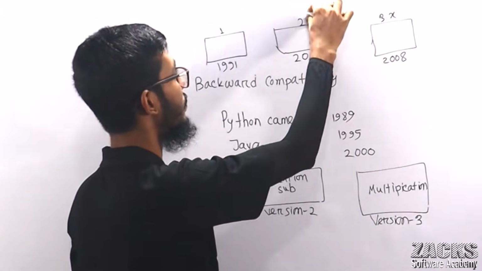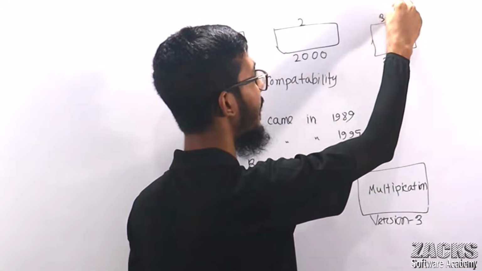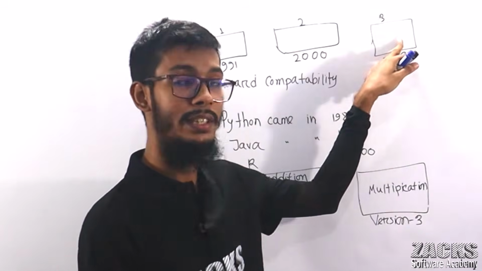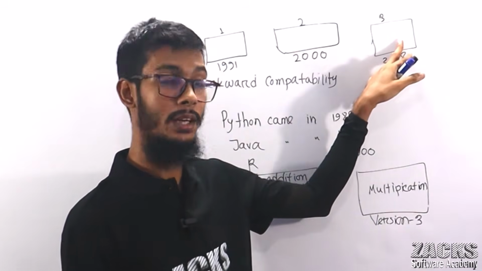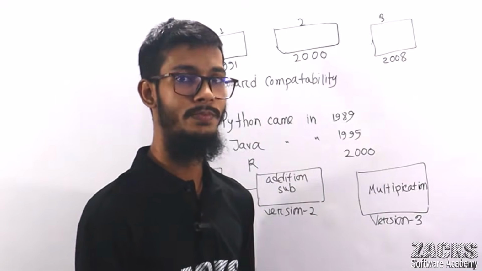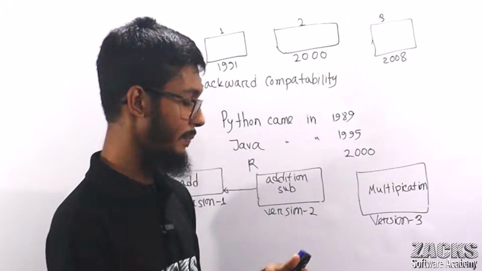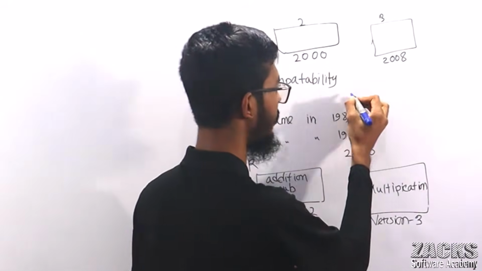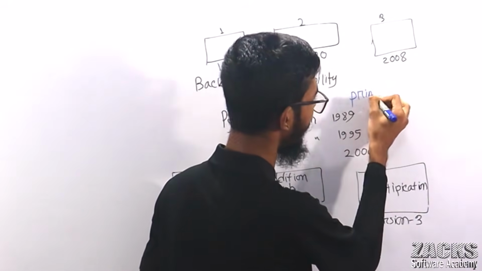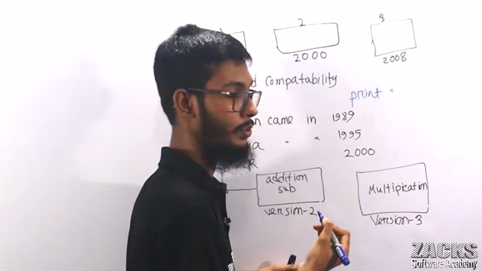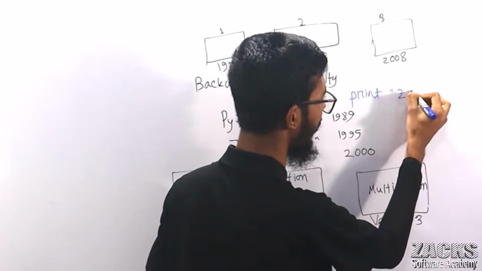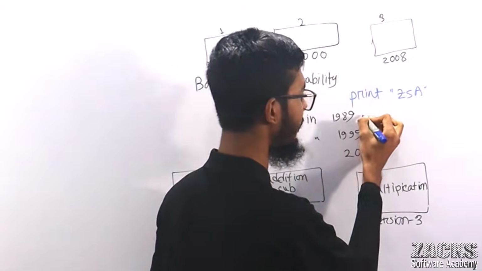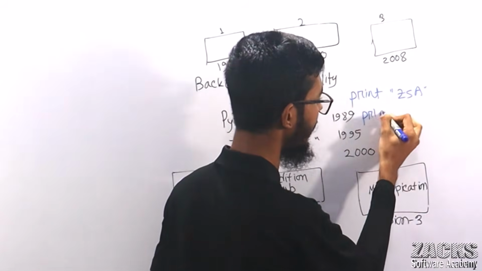Let me cancel this one also, right? Python 1, Python 2, and Python 3. Just focus here. Sir, your Python 3 is not backward compatible to Python 2, right? For example, in Python 2, we print something this way, like print, double quotation, for example, Jack's Software Academy. But in Python 3, we are printing something to the console, like print.